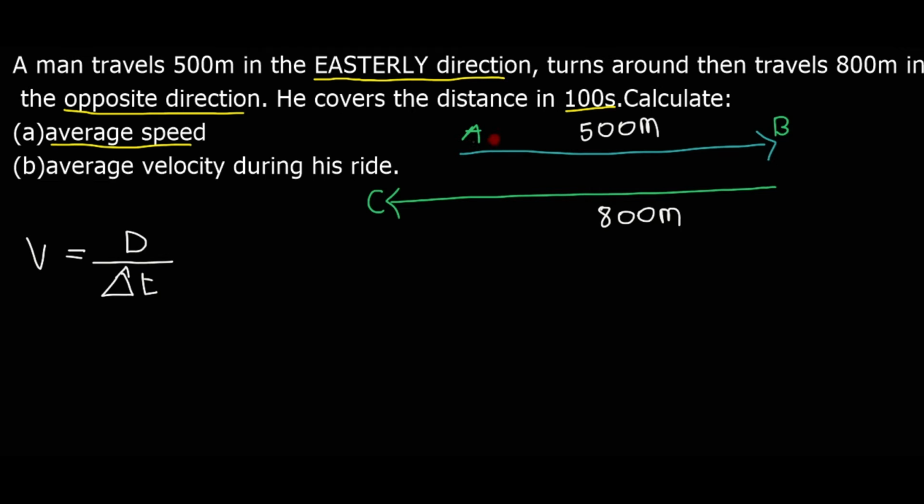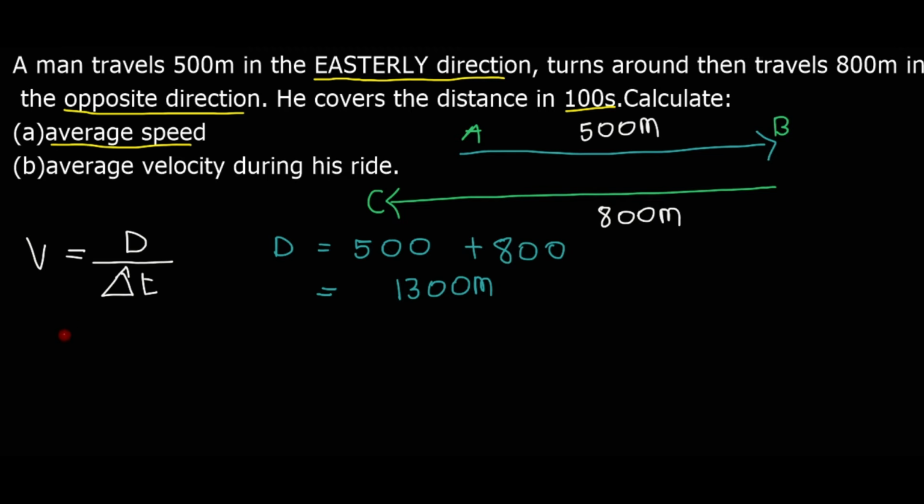From point A to point B is 500, so the distance will be 500 plus 800, moving from A to B and then from B to C. So 500 plus 800 is 1300 meters. Remember our distance is always positive, so that is why we add 500 and 800.